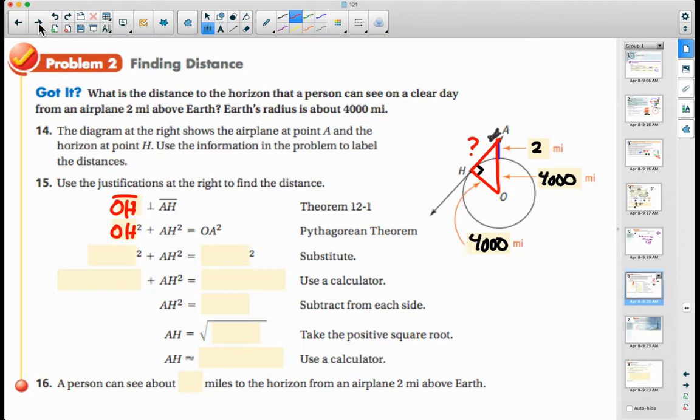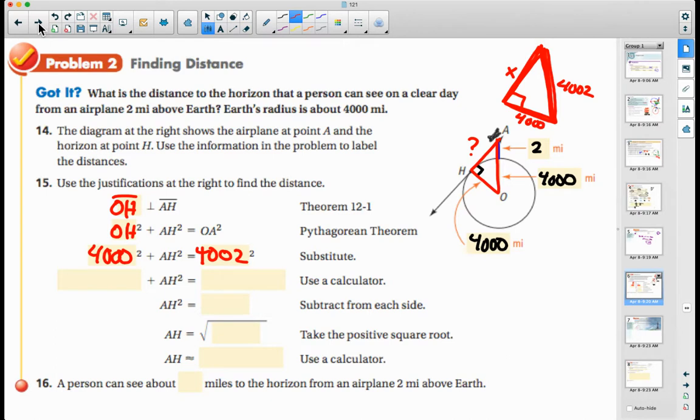Let's plug in what we know. So if I look at this triangle, I have this side is my unknown, this side is 4,000, and then the hypotenuse is 4,002. So I'm going to use this right triangle right here and solve for that missing leg. Okay, so we'll have 4,000 squared plus AH squared is equal to 4,002 squared.